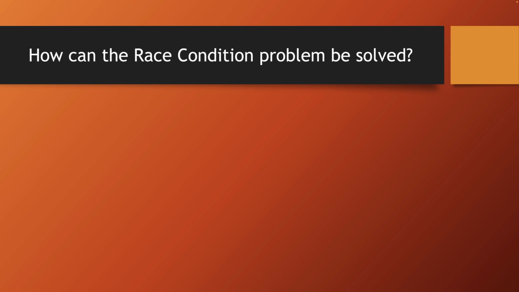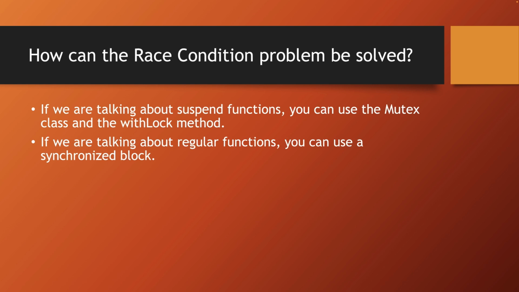What can we use to solve a problem of a race condition? Here it's important to consider whether the code is organized using regular threads or coroutines. If you're talking about suspend functions, then we can use the class mutex and the method withLock. If you're talking about regular functions, a synchronized block can be used.